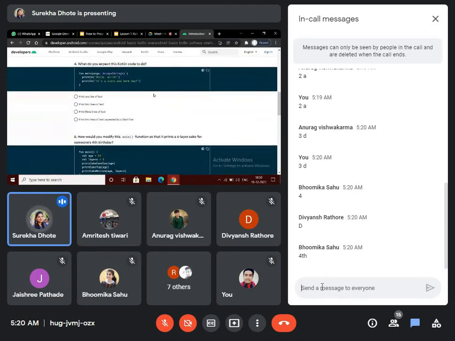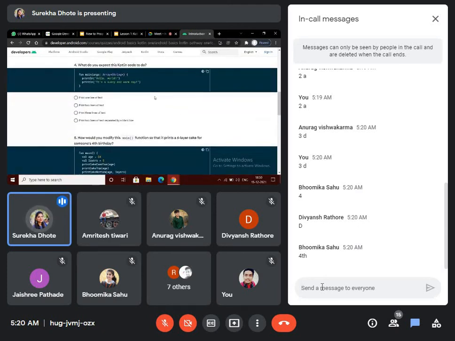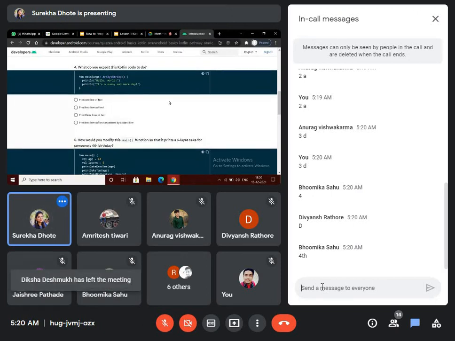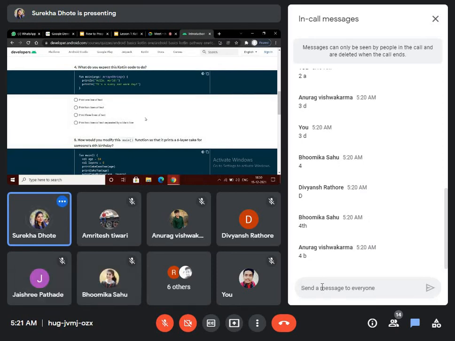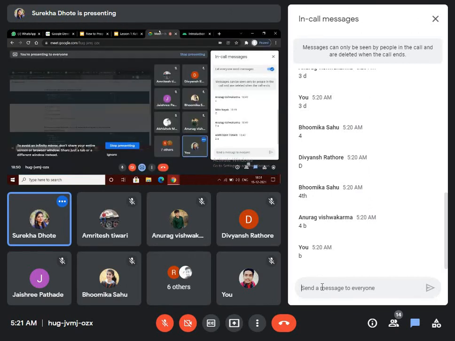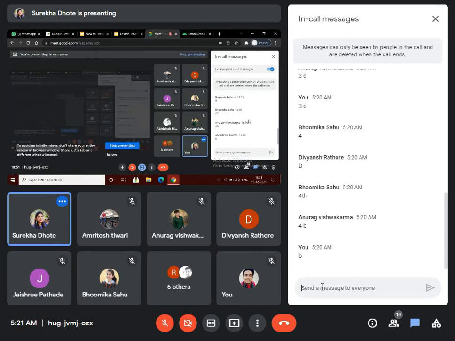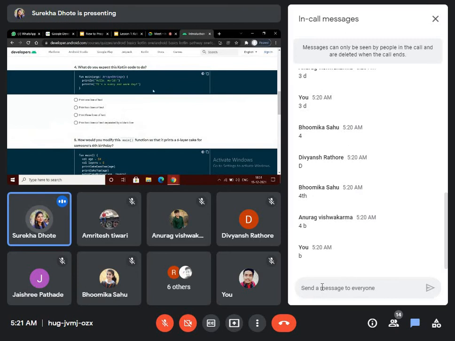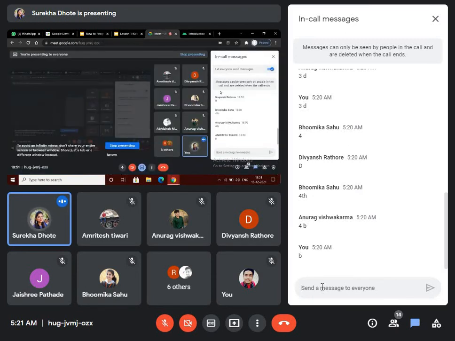So next one, what do you expect this Kotlin code will do? Print one line of text, print two lines of text, print three lines, or print two lines of text separated by a blank line? Okay, so B is the answer in the comment section, so I am going with B. Are you all sure with this?